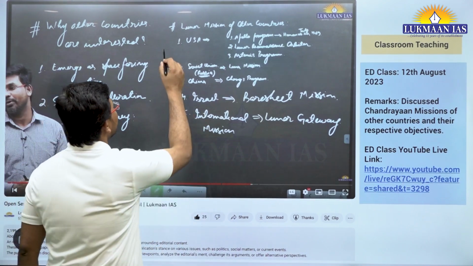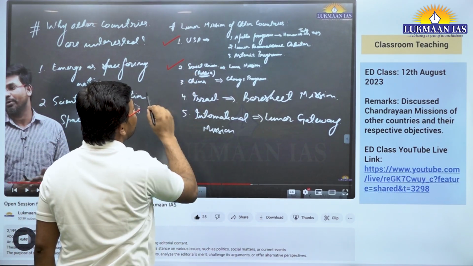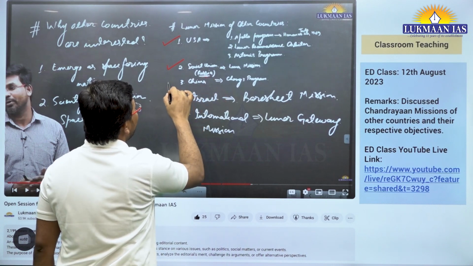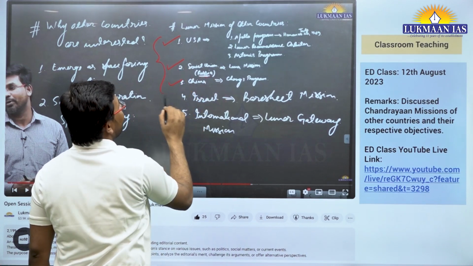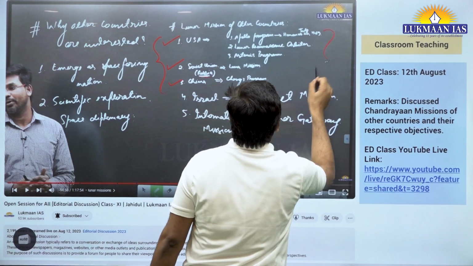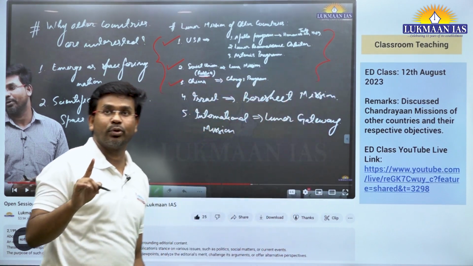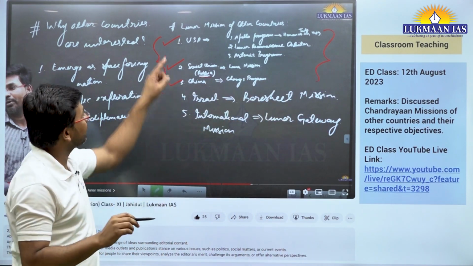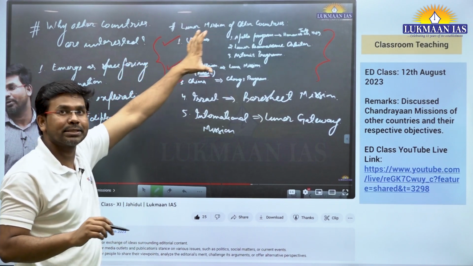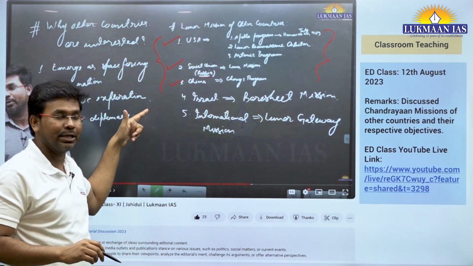We have discussed about USA, we have discussed about Soviet Union, present day Russia, we have discussed about China, and we have discussed that these three countries have done a soft landing on the surface of the moon, but not on the South Pole, but they have done a soft landing. So this we have discussed in the classroom.